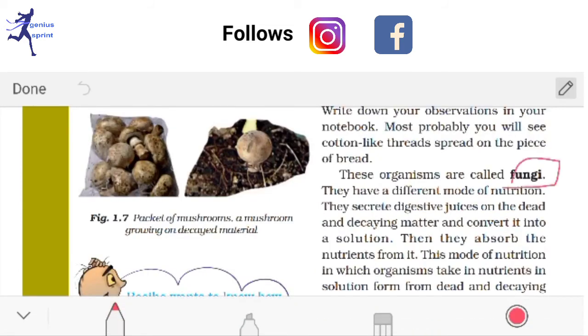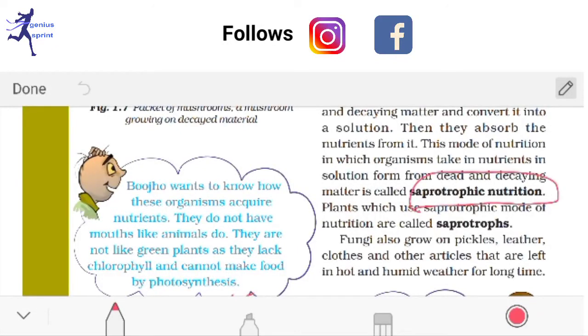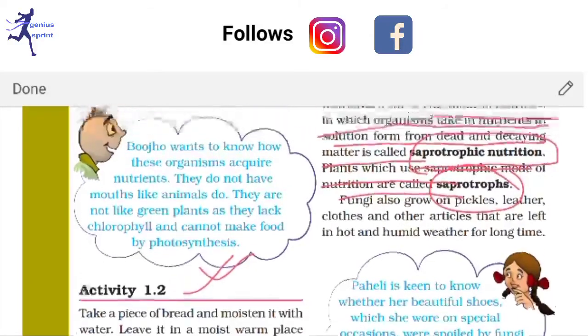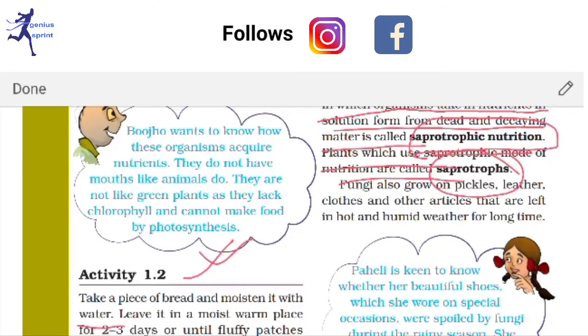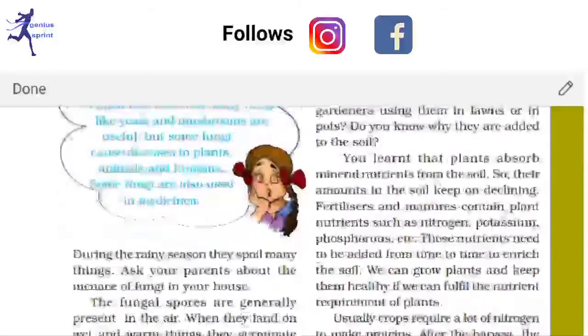Yes, some fungi are there. These organisms are called fungi. I already told you about saprotrophic nutrition. The mode of nutrition in which organisms take nutrients in solution form from dead and decaying matter is called the saprotrophic mode of nutrition. Plants which use this mode of nutrition are called saprotrophs. I have already told you. So you have to write two questions here: what is saprotrophic nutrition and what are saprotrophs? Okay, so this part is finished.